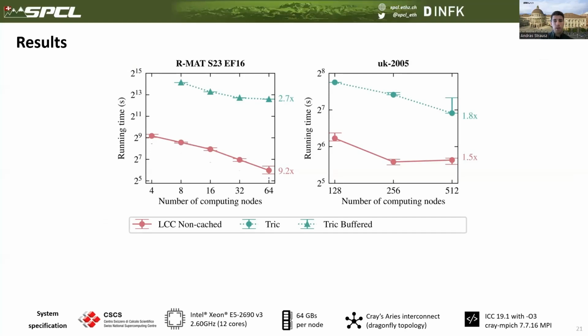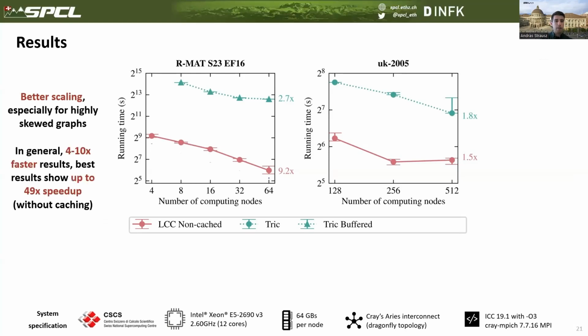What we could observe is that our asynchronous implementation shows often better scaling characteristics, especially for graphs with highly skewed degree distributions, such as the graph generated by the RMAT in this case. And in general, we can see significant performance improvement even without caching. In general, 4 to 10 times faster results. That is, eliminating synchronization overheads is really key for computing the LCC scores on distributed memory.